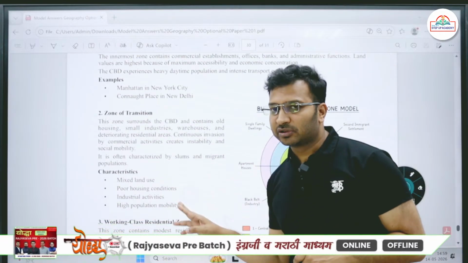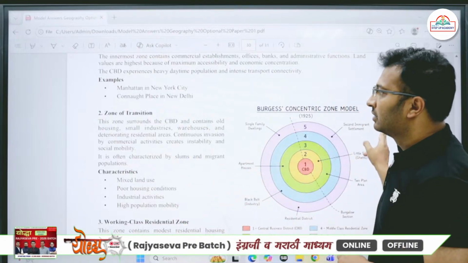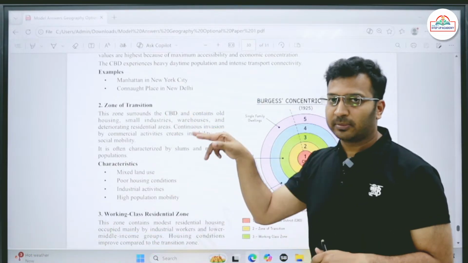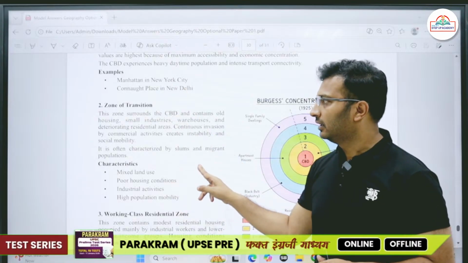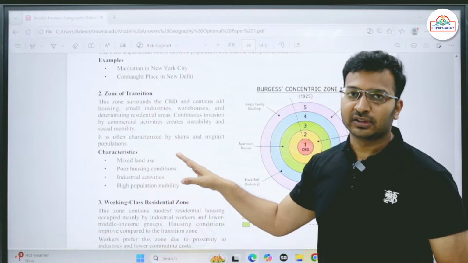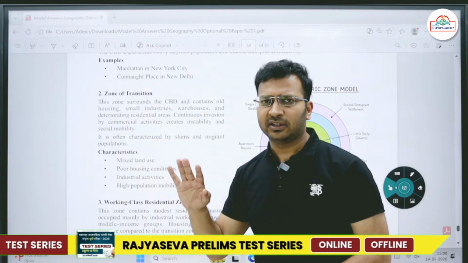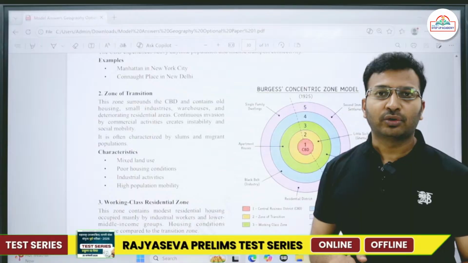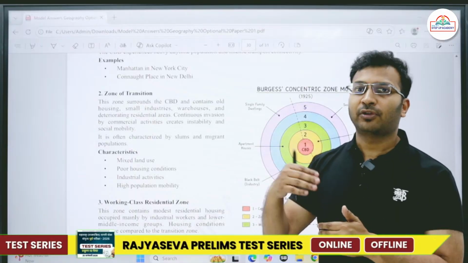Then second comes the zone of transition. This zone surrounds the CBD in a circular manner and contains old housing. So around the CBD we find some old housing. Here also the commercial activity is comparatively high. Most of the old houses have now transformed to commercial use.